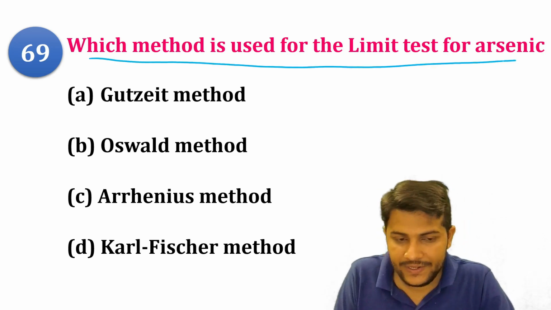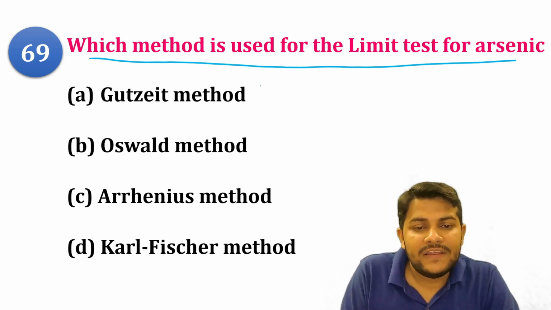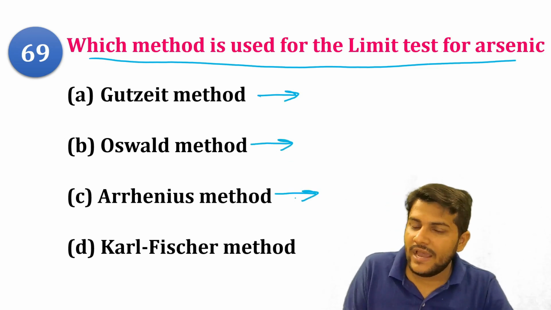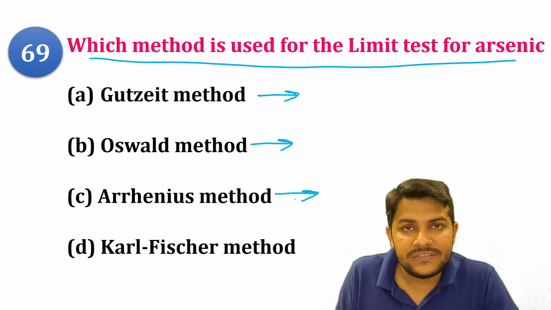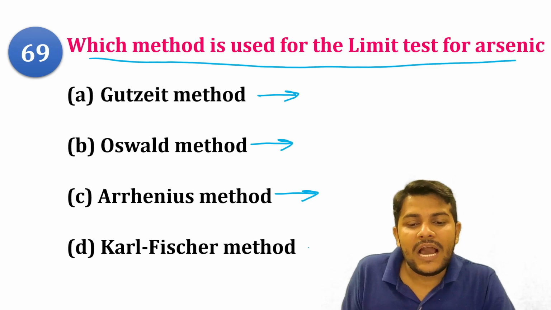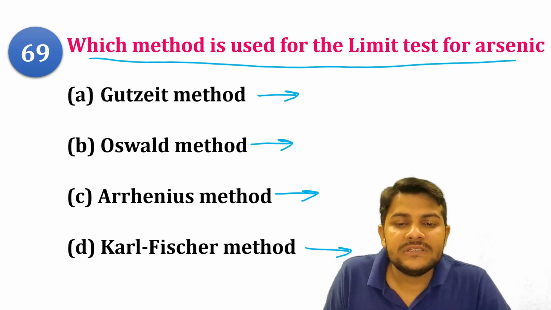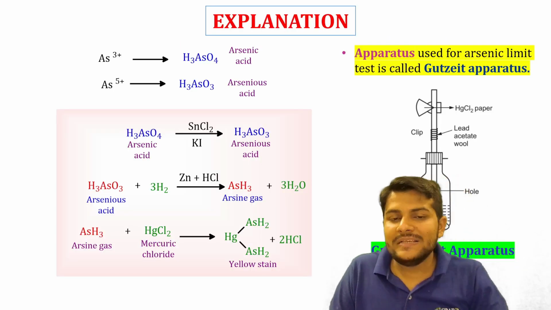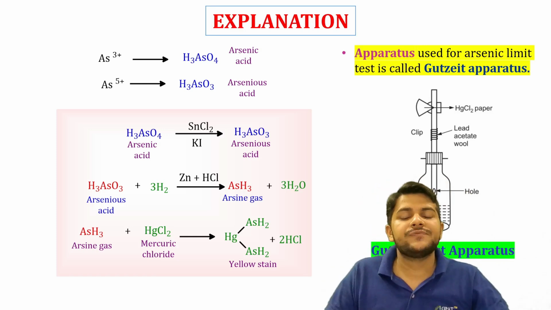Basically other limit tests are done in Nessler cylinders, but the apparatus for the arsenic limit test is the Gutzeit apparatus. And the lead limit test according to the IP is done in a separating funnel. The test starts with arsenic acid, present in the form of H3AsO4, and in the presence of stannous chloride and potassium iodide, which act as reducing agents, it converts the arsenic acid into arsenious acid. Arsenious acid then further reacts with hydrogen in the presence of zinc and HCl, and can form arsine gas.